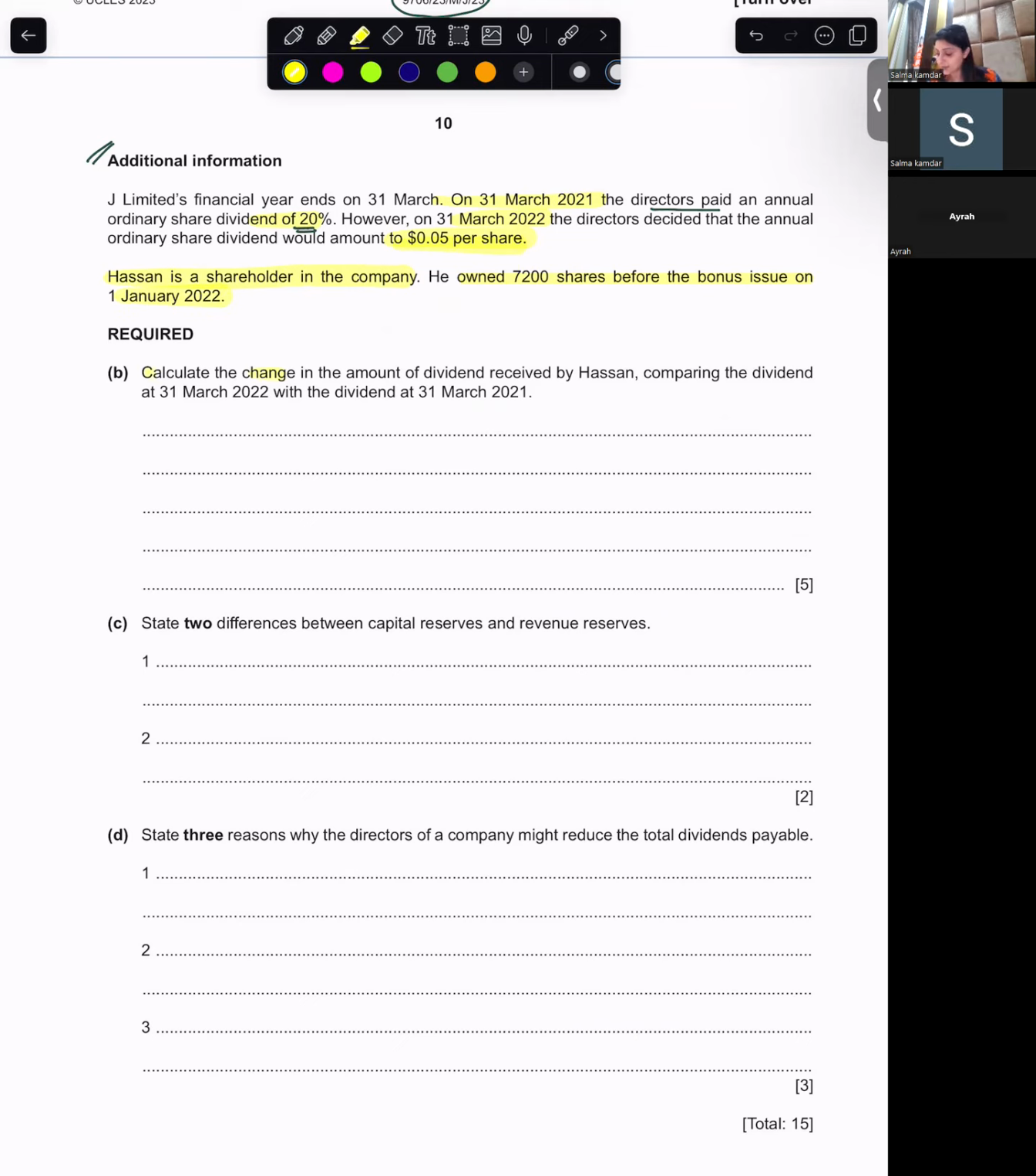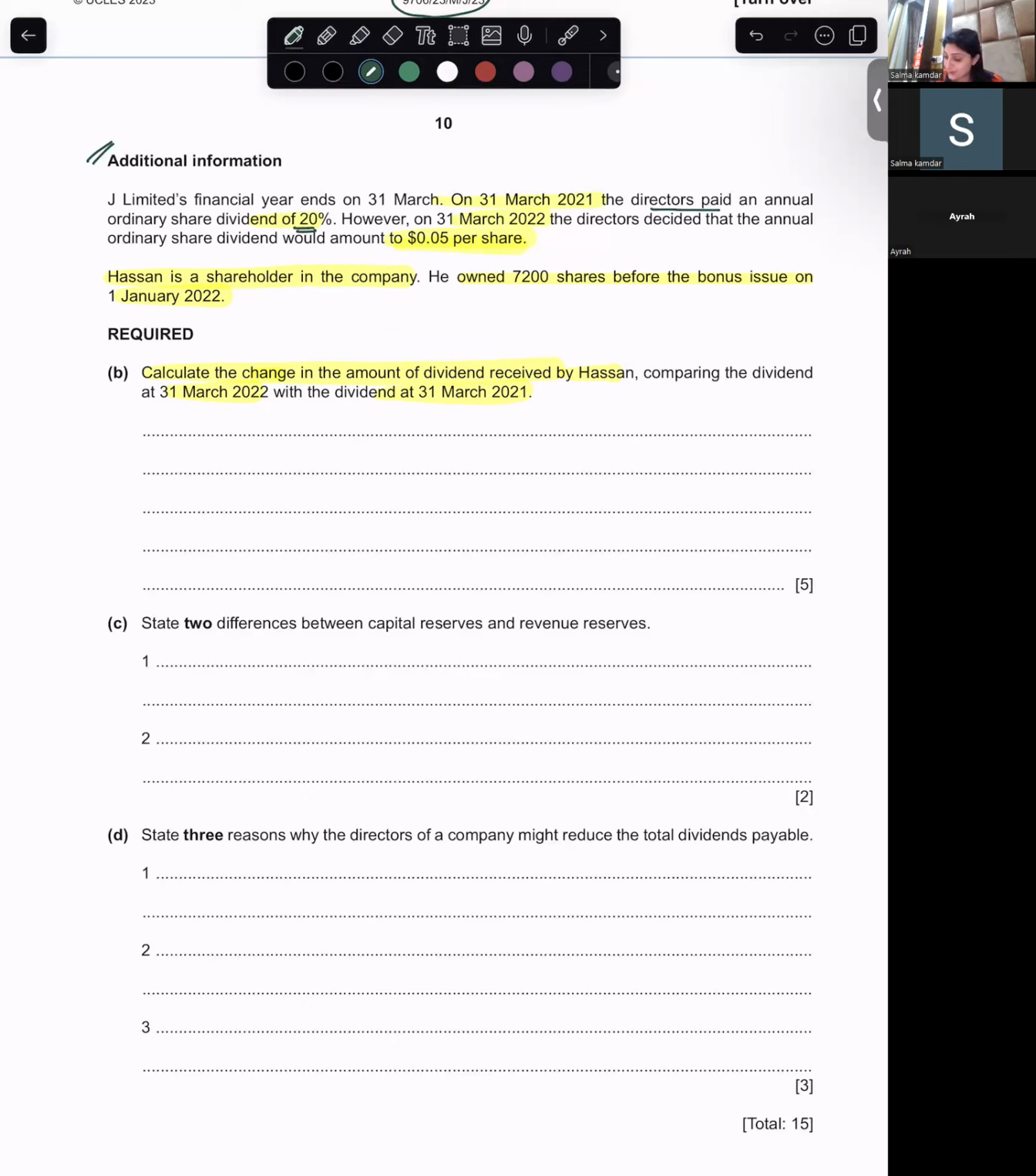What do they want us to calculate? Calculate the change in the amount of dividend received by Hassan, comparing the dividend on 31st March 2022 with the dividend at 31st March 2021. So they want us to calculate the change in the dividend that is received by Hassan for the 2 years. Are you with me? Yeah.